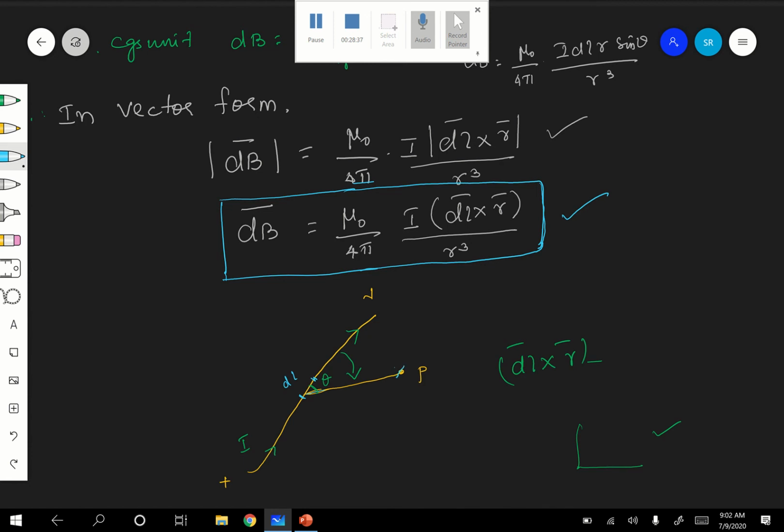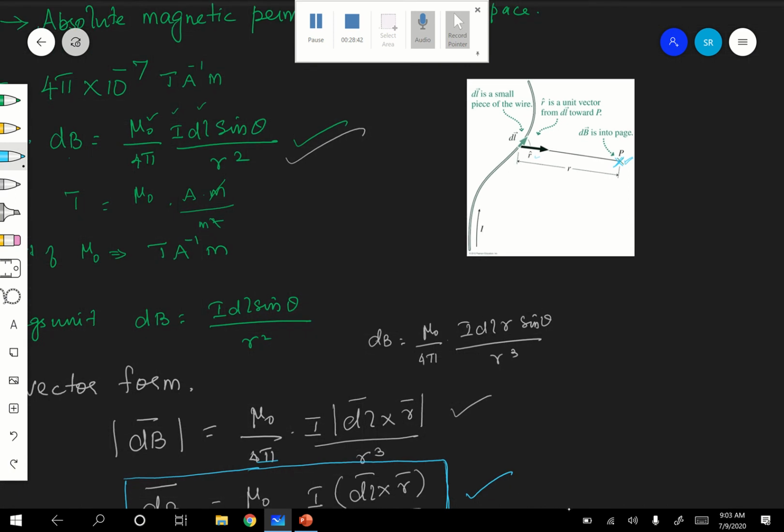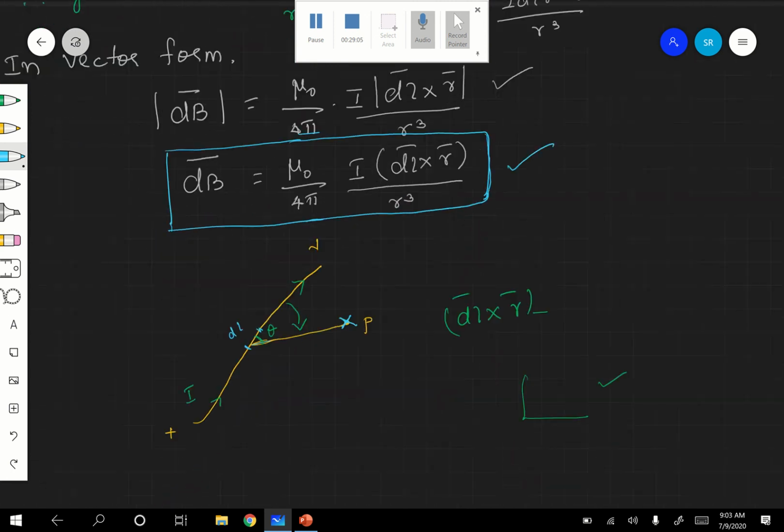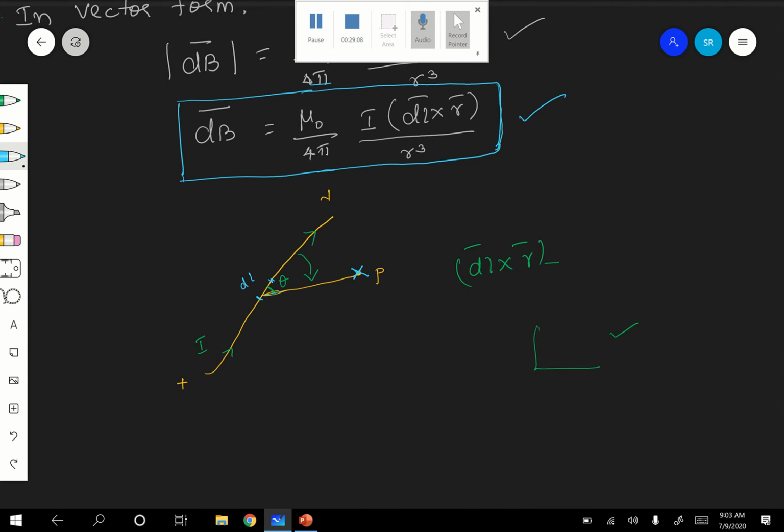ये तो cross करना है इसमें. That is why I told you cross has a significance. I told you, DB is into the page. Why? That shows a cross is there. The cross shows that the direction of DB is into the page. It is perpendicular to the plane of the paper, whatever board, and inwards. Are you following?